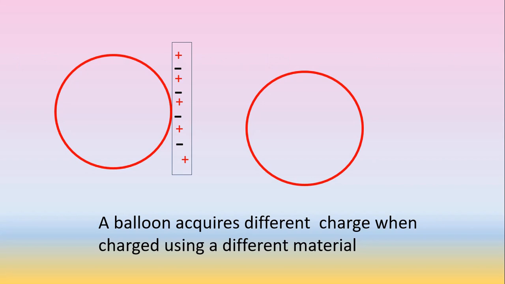A balloon acquires different charge when charged using a different material. Now this time we are rubbing using a different material. We are going through the same process. Because of the change of material, the object acquires a positive charge.